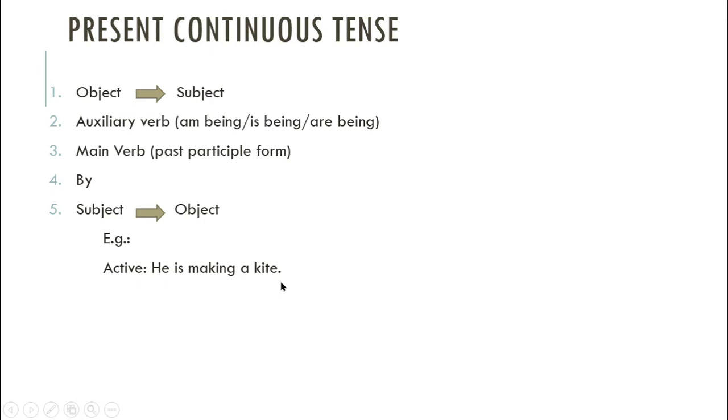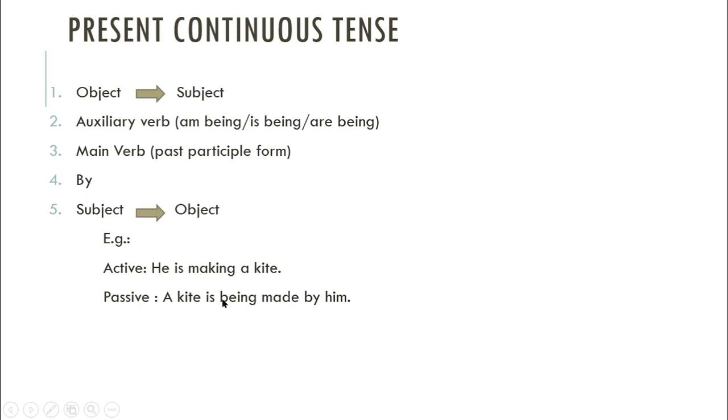This is present continuous tense. So this will be changed according to this rule. He is our subject here. Is making is auxiliary verb, making main verb, a kite, object. So a kite will be the subject here.